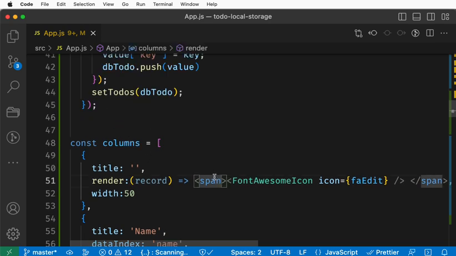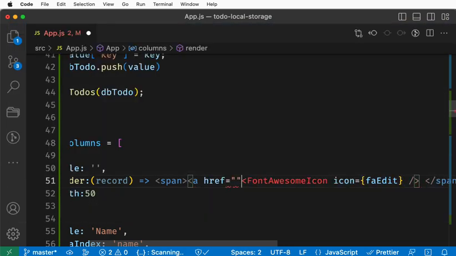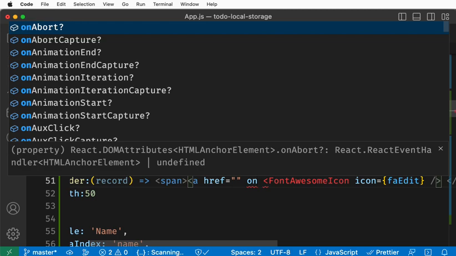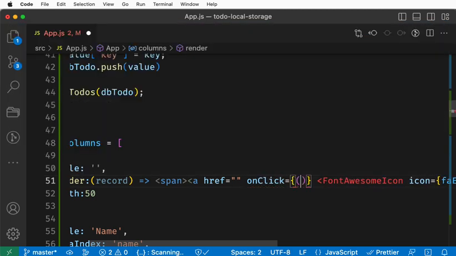So here I'm going to use an a href with onClick. This is a React.js function. If you are not familiar, please refer to my other video. I'll give you the plain HTML in the comments at the bottom, so you can create that also.